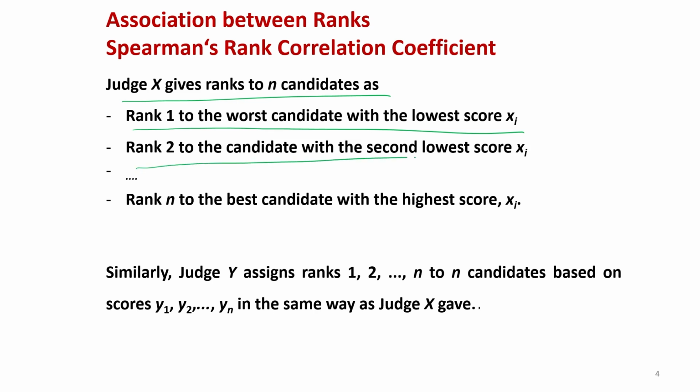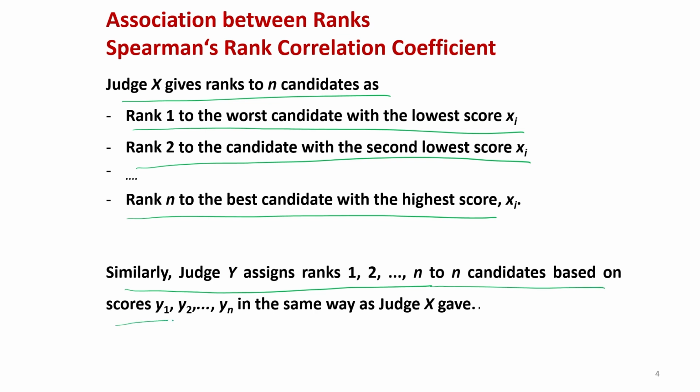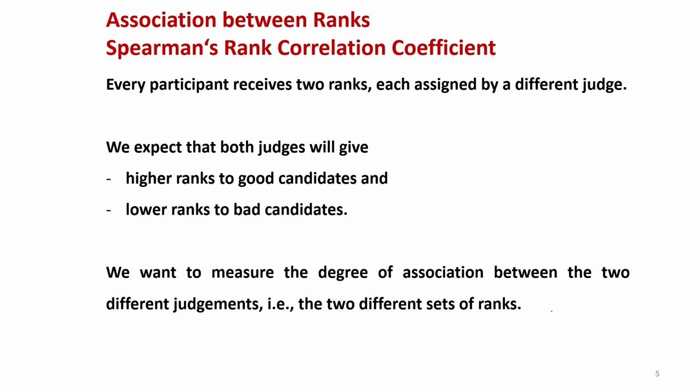Rank 2 is given to the candidate who has got the second lowest score, say xi, and finally the rank n is given to the best candidate, who has got the highest score. And similarly, the second judge y assigns the rank 1 to n candidates based on their scores y1, y2, and so on, exactly in the same way the first judge has given it. So, what will happen here is that every participant will receive two ranks, each assigned by a different judge.